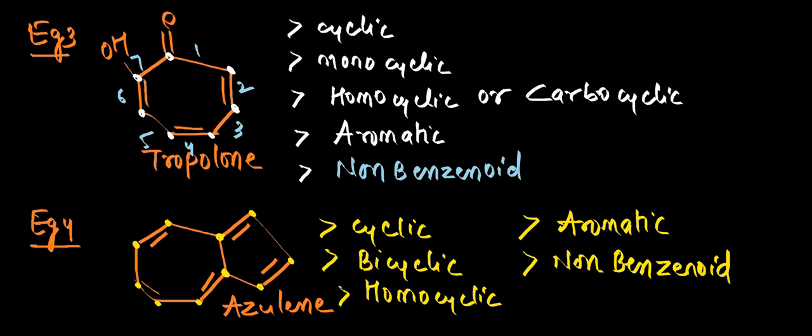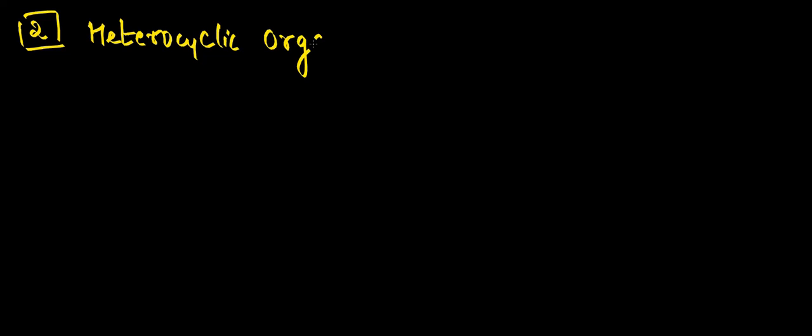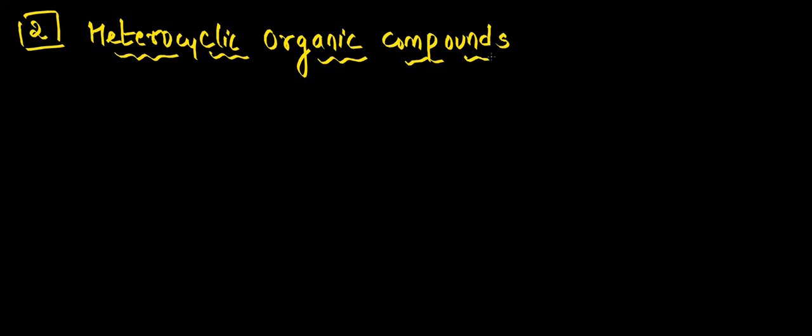Now we will see heterocyclic compounds. So now we'll study the second category of cyclic compounds, that is heterocyclic organic compounds. Hetero means different atoms. If you take the ring, apart from carbon atoms, we also find some different atoms like sulfur, oxygen, nitrogen, such kind of compounds.